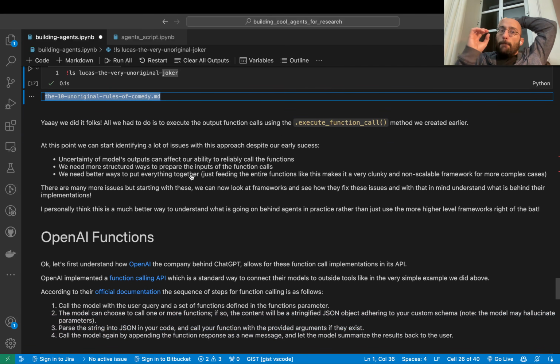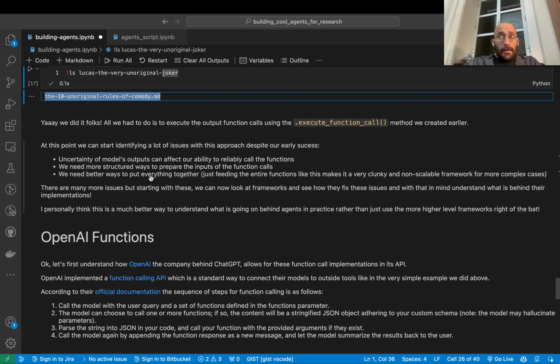So hopefully you start identifying some issues that I outline here on this notebook. And don't worry, I will make this notebook available to anyone that wants to take a look. And there's some issues, right? And the issues are kind of obvious. So this works for very simple examples, but as we scale in complexity of the functions and complexity of the tasks, we have a certain uncertainty about the model's outputs, which can affect our ability to reliably call the functions, right?